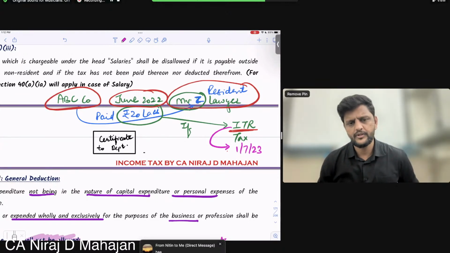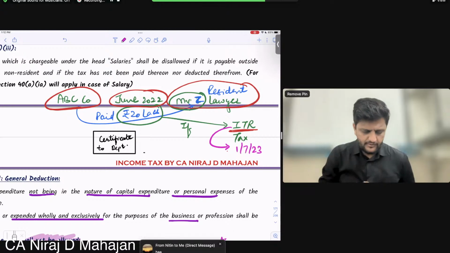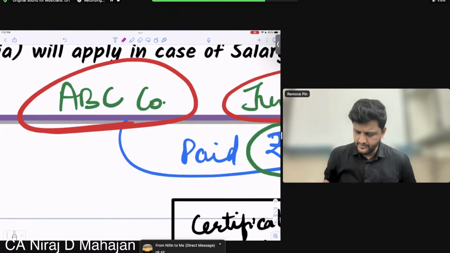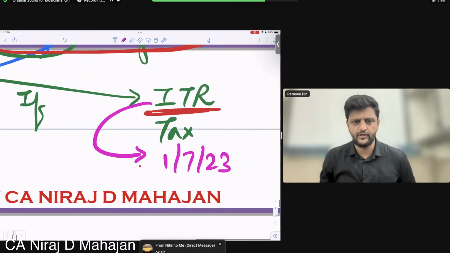That's why I was saying that this company's TDS deduction date and payment date depends on the date of filing of the recipient or payee.